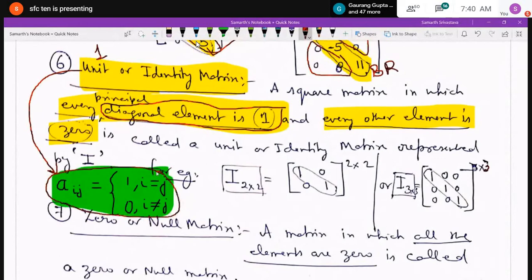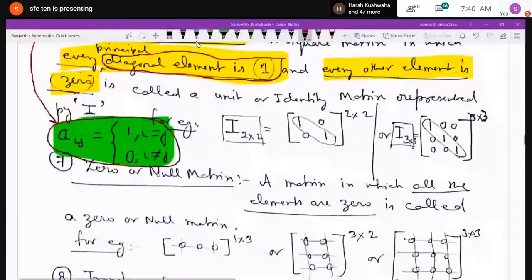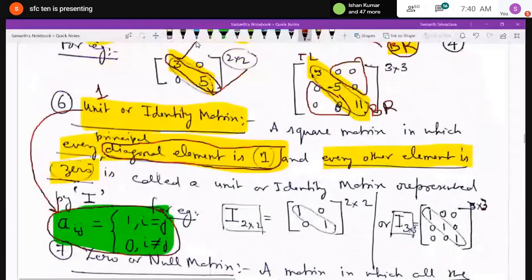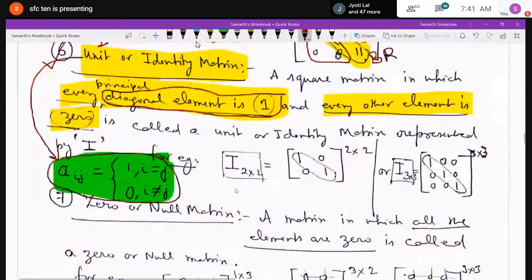Yes, sir. So just remember, these are generally used. Identity or unit matrix of order 2 by 2 is 1 0 0 1, and identity or unit matrix of order 3 by 3 is 1 0 0, 0 1 0, 0 0 1. It is basically used also.